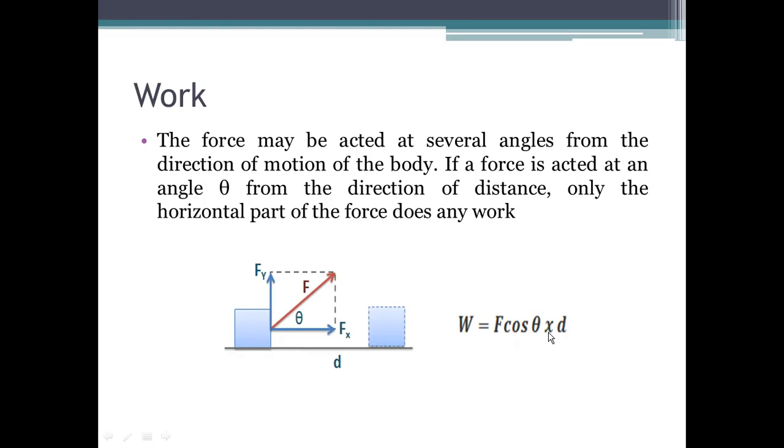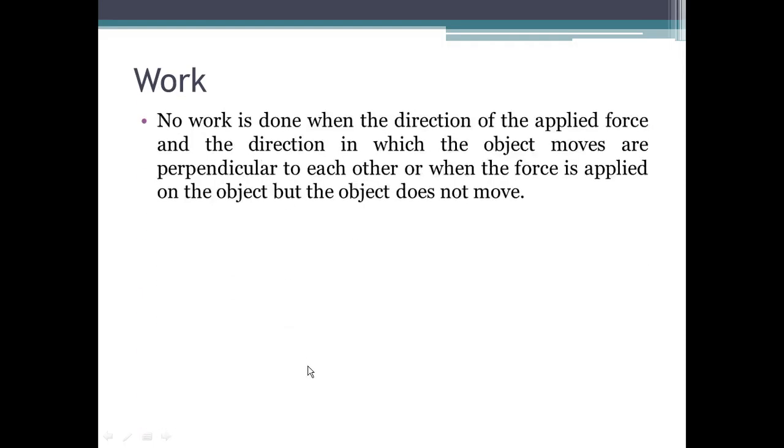So when you substitute 90 degrees here, cosine 90 degrees, you could check this in your own scientific calculators, cosine 90 degrees gives you 0. So therefore, the whole quantity equals 0, simply because cosine 90 degrees is equal to 0. This implies that whenever force and displacement or distance are perpendicular to each other, there is no work done.